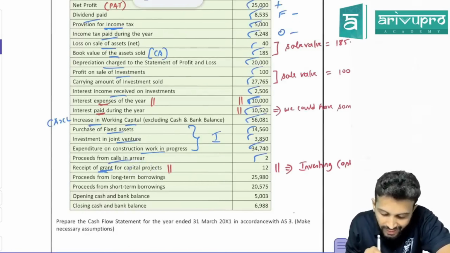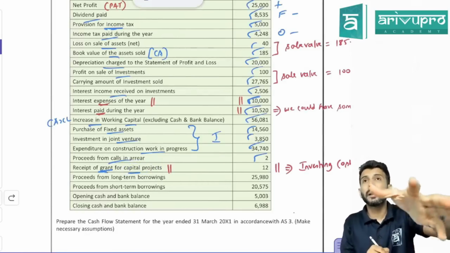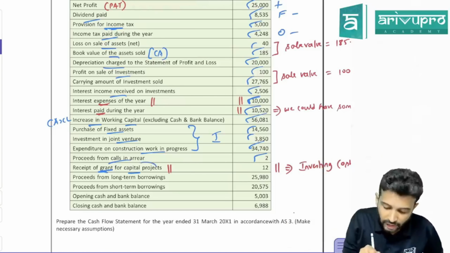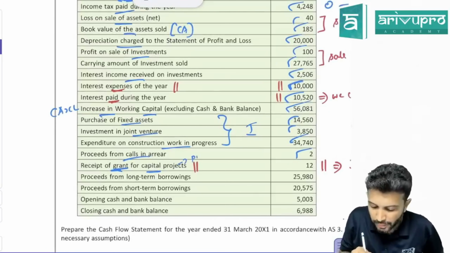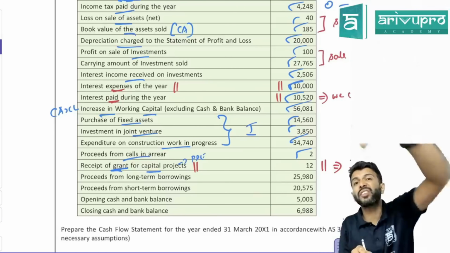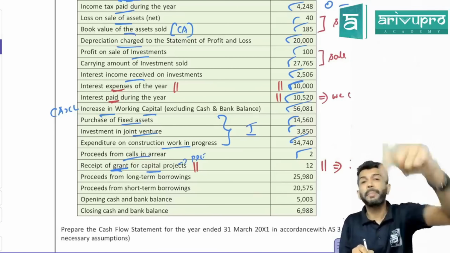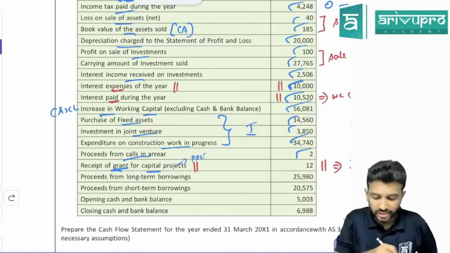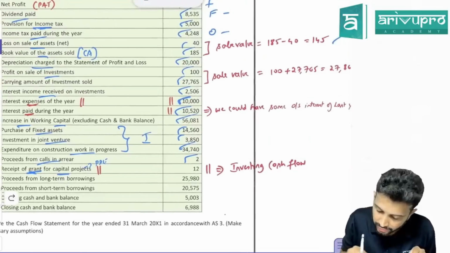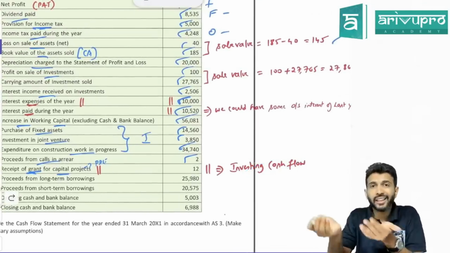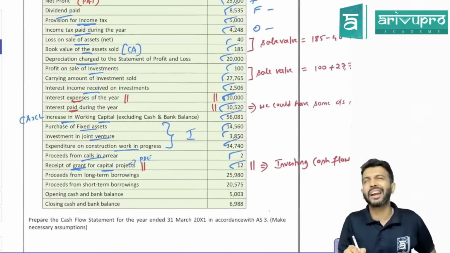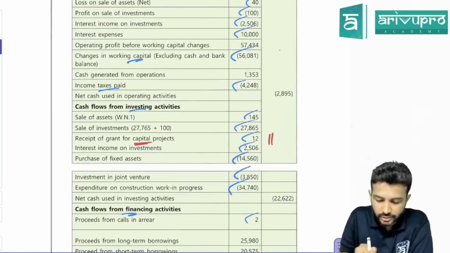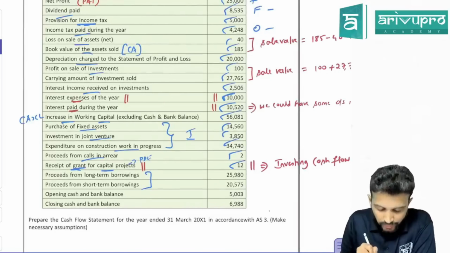Receipt of grant for capital projects. So capital projects means your investment or your assets being constructed, etc. So this is basically your PPE that they're talking about. You have received some grant related to PPE. PPE is what activity? Financing activity or investing activity? Investing activity. So any grant that you have received for these sort of capital projects will also be considered under investing cash flow. You have paid the grant or you have received the grant from the government? You have received the grant. So this is where it should show. Under investing activity, you show it as plus. Have they done? Yes.